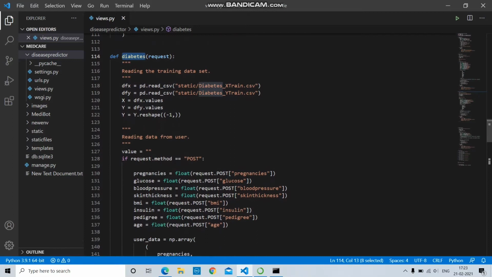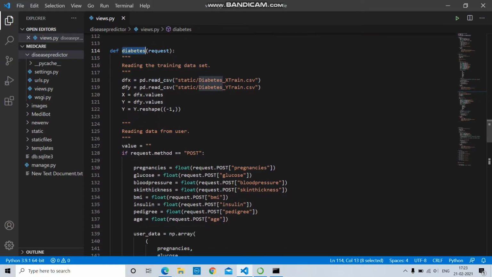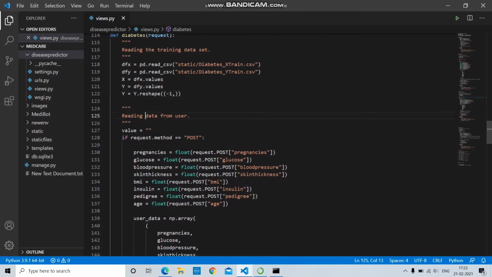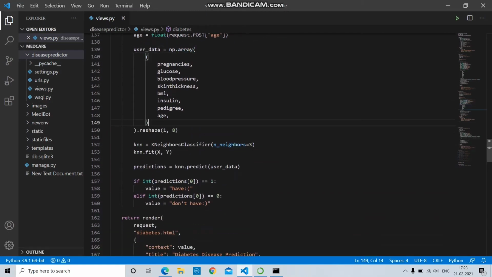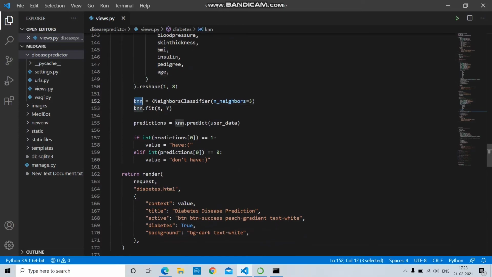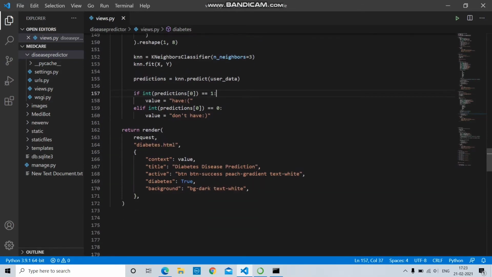Then for diabetes, initially we need to read the trained dataset, where the data is loaded using Google API. Then we need to read the new test cases which I have entered in the UI. Then I have assigned those values to some other variables and saved them in an array. Here I create an object for the K-neighbor classifier. Using that object we can call the methods inside the class. Here I am calling the fit method by passing the trained set and calling the predict method by passing the new test cases.